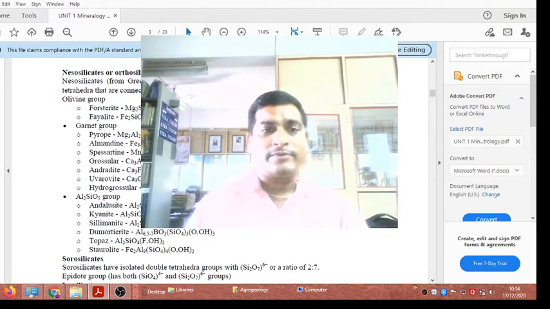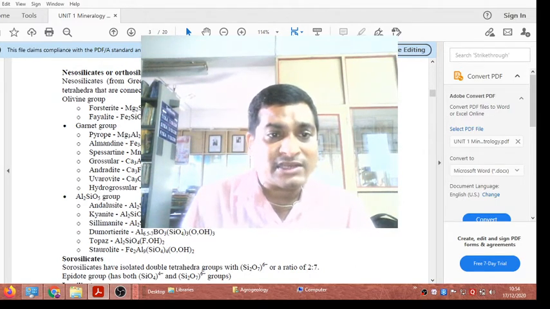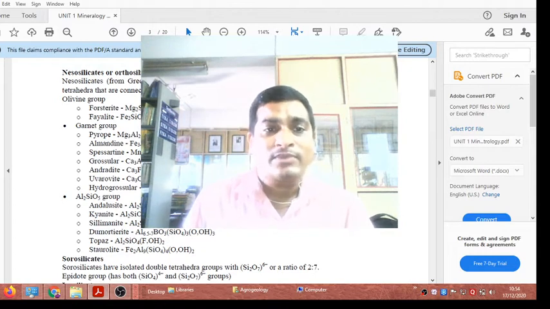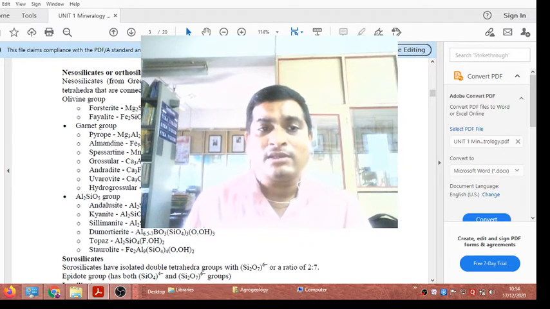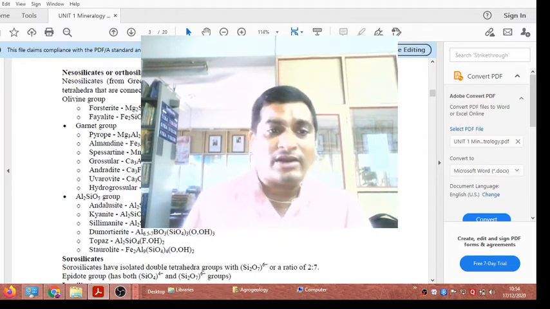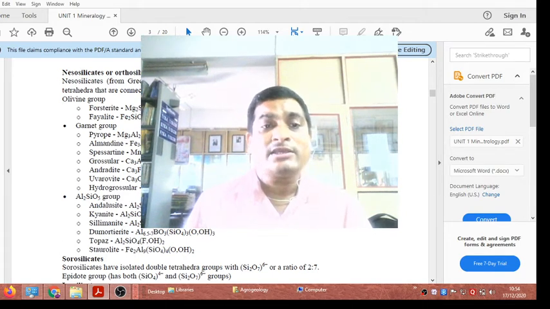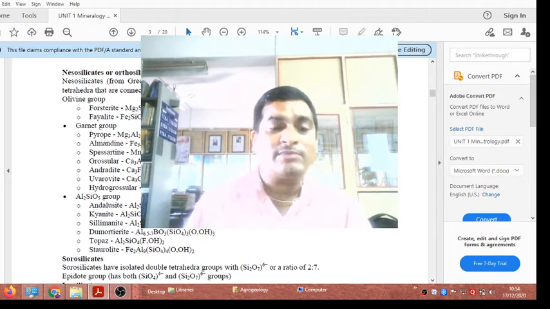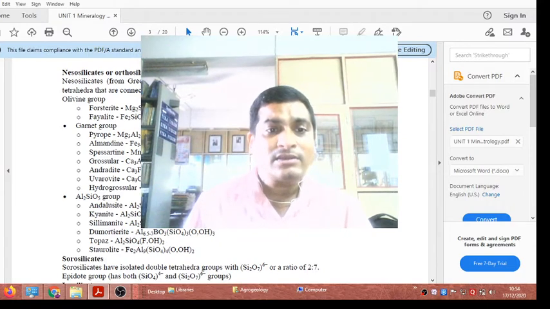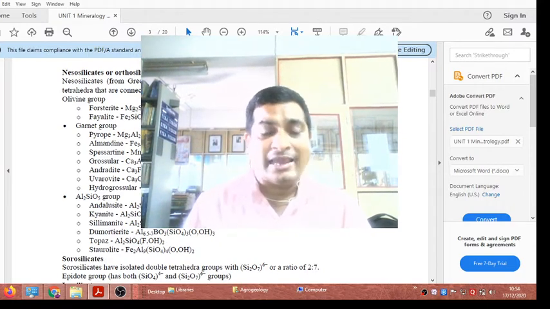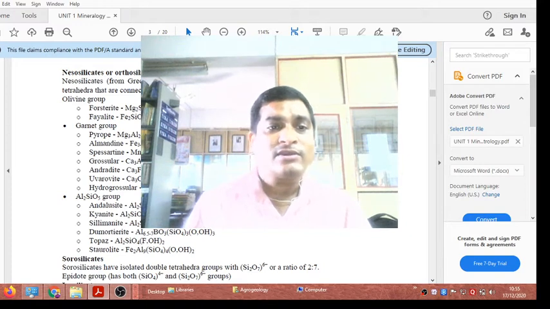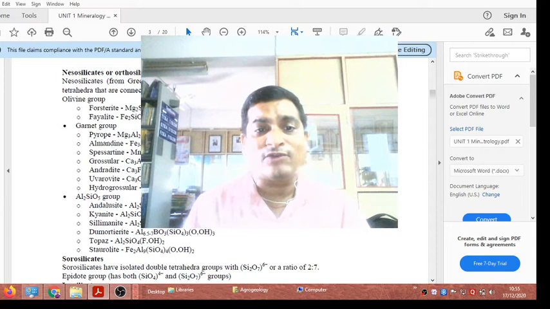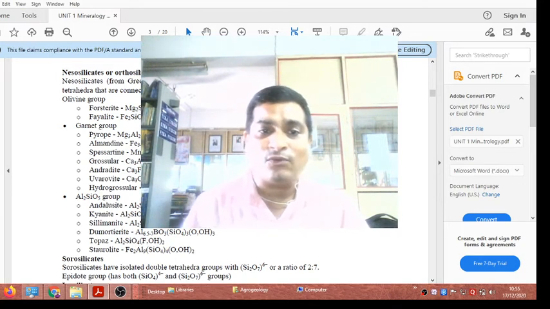Excluding only pyrope, almandine, spessartine and grossular, which contain alumina, with the first cation replaced: if magnesium is present it is called pyrope, if iron is present it is called almandine, if Mn is present in the garnet it is called the spessartine variety, and if calcium is present it is called grossular. And another one, where aluminium is replaced by iron, forms andradite. The chemical composition of andradite is Ca3Fe2Si3O12, or SiO4 thrice.